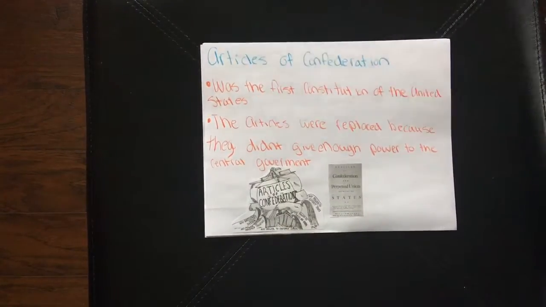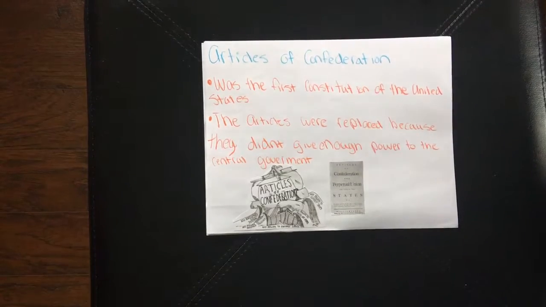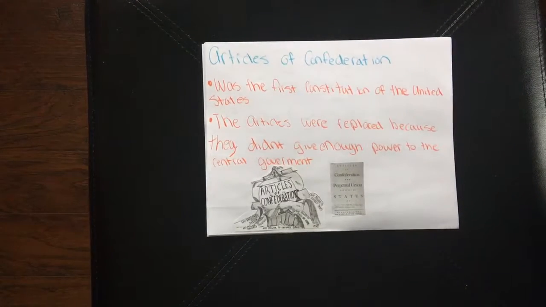Articles of Confederation was the first Constitution of the United States. The Articles were replaced because they didn't give enough power to the central government.